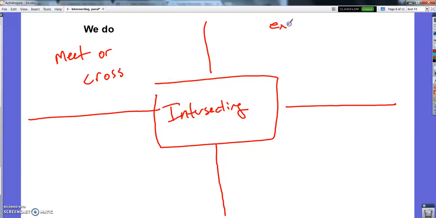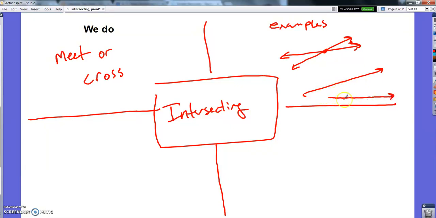Examples include ones that obviously cross, right there, or ones that don't cross but would eventually, like this one and this one. I don't see where they cross, but if I kept going over here, eventually they would meet back there. So even if you can't see them cross, if they would cross, they're still intersecting.